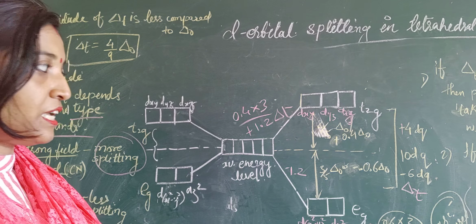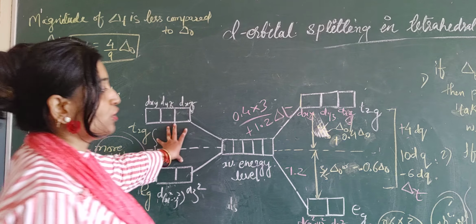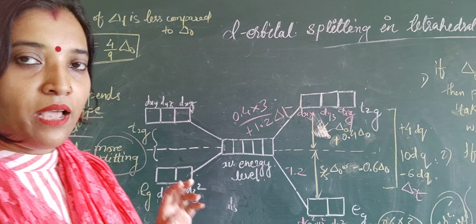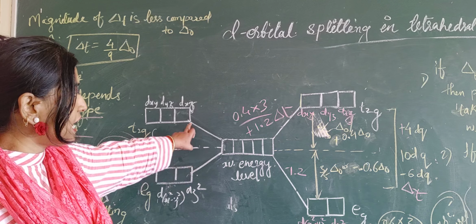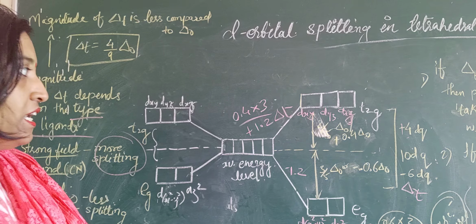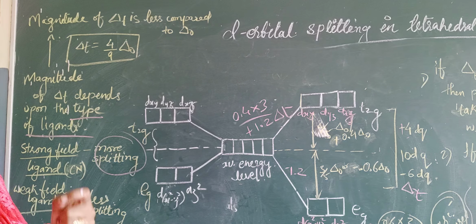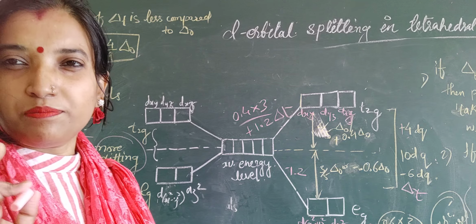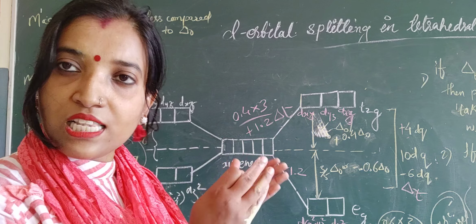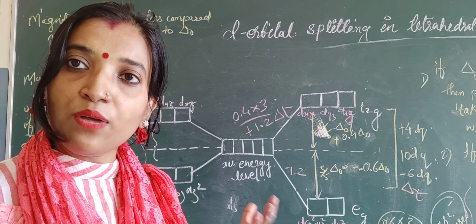Now we will be discussing the energy difference. Okay, first see the diagram. I have drawn this diagram like this. This is the tetrahedral splitting only. But here I have drawn the energy gap smaller than this one. And one more thing, that is the comparison of del T and del O. As there were 6 ligands and here there are 4 ligands, so the splitting would be less.